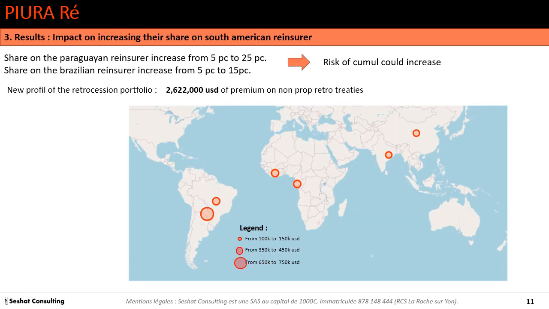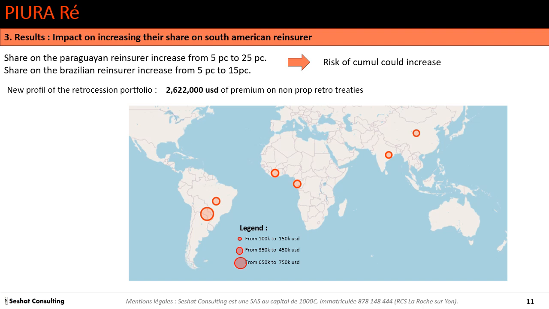Now suppose that PIURA increase their participation on South American reinsurer treaties. So they increase their retrocession portfolios. For the Paraguayan reinsurers, they increase their share from 5% to 25%. And on the Brazilian reinsurers, they increase their share from 5% to 15%. The rate of cumul could increase.